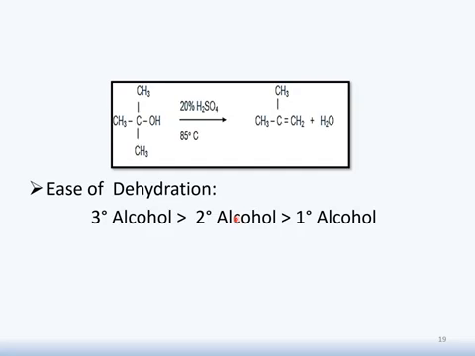As we know, secondary alcohol is that kind of alcohol which is bonded to 2 carbons, and we have a third one, primary alcohol. For dehydration of primary alcohol, we need very severe conditions. As we know, we are using concentrated sulfuric acid, we are using 180 degrees centigrade. So it is easy to do dehydration of alcohol if it is tertiary in nature. It is difficult to undergo dehydration if it is of primary alcohol nature.